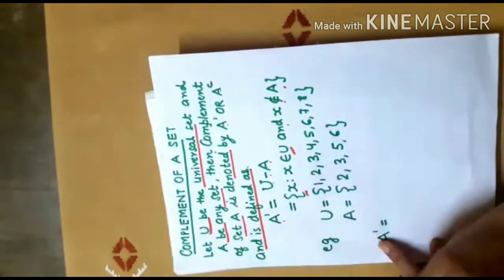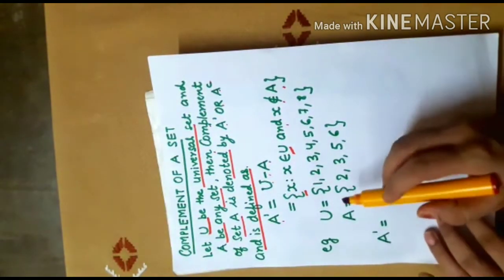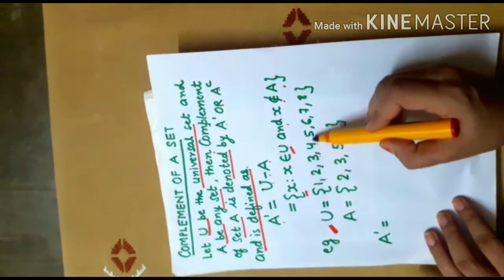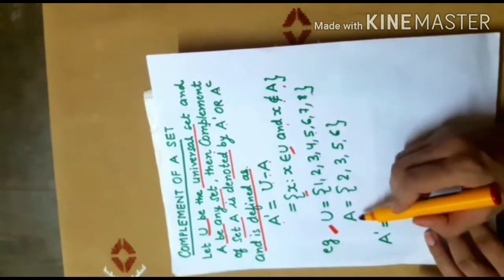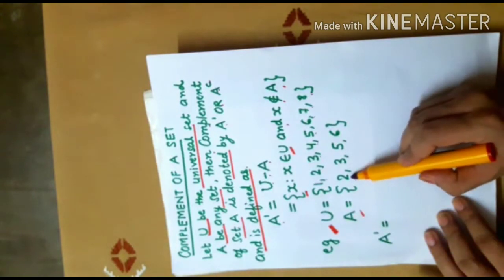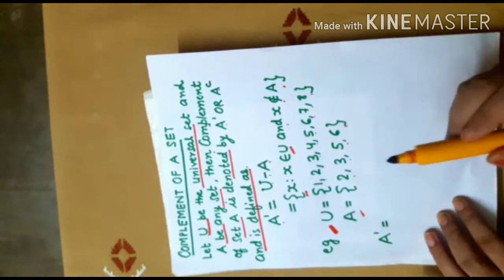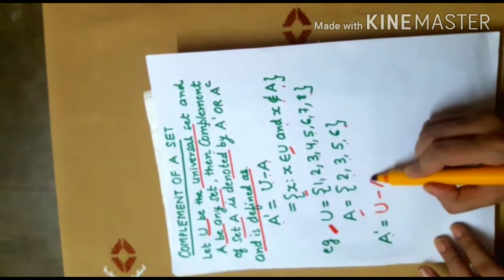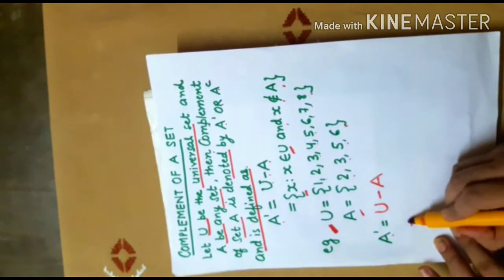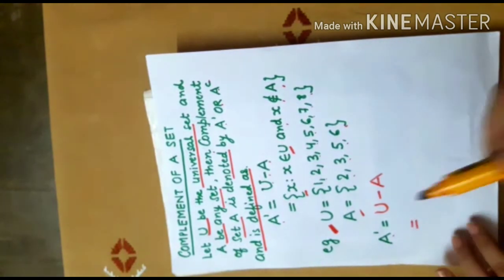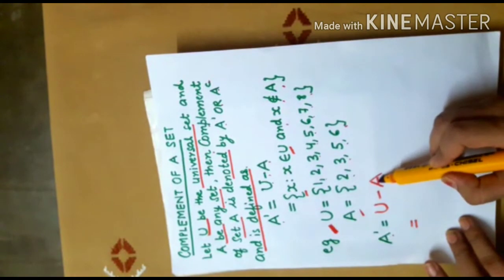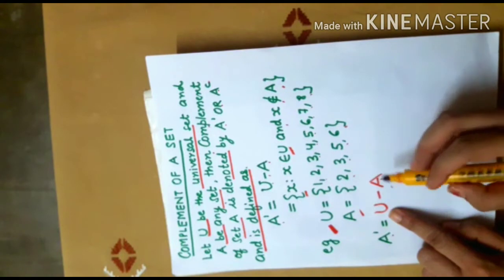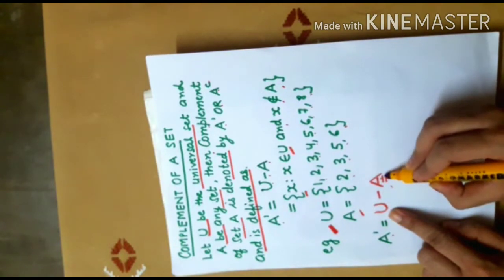in the set A. For example, if I consider the universal set U as 1, 2, 3, 4, 5, 6, 7, 8 and let A be the set with elements 2, 3, 5, 6. Now A complement will be equal to U minus A by definition. And this will be equal to, yes, U minus A means that from the universal set, I have to remove the elements which are there in the set A.